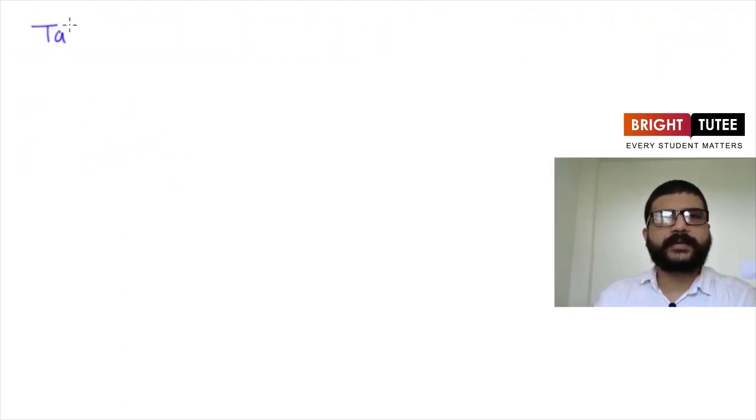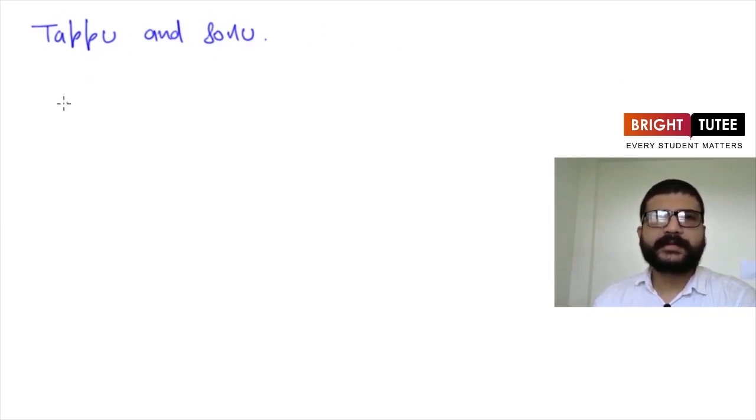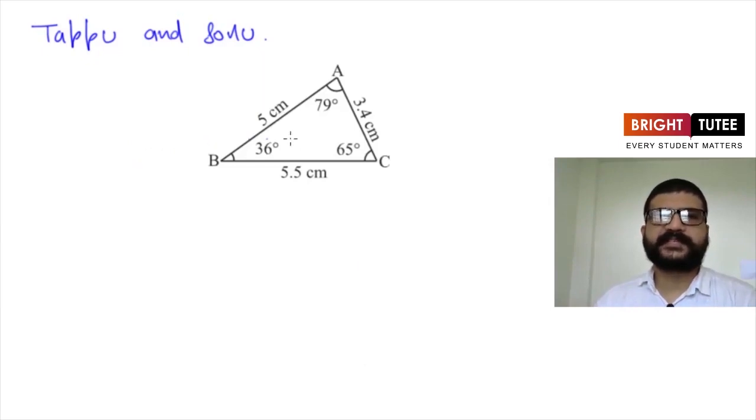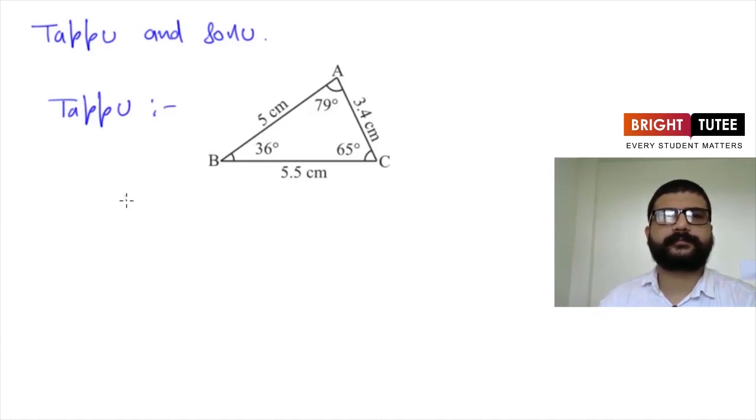Now again Tapu and Sonu are playing one game. Now what Tapu did, Tapu has drawn a triangle and he took all its measurements, and the triangle was like this. So this is the triangle drawn by Tapu. And he has noted down all its measurements. Now he asks Sonu that can you draw a triangle which is copy of this triangle, triangle ABC? And Sonu has not seen this triangle.